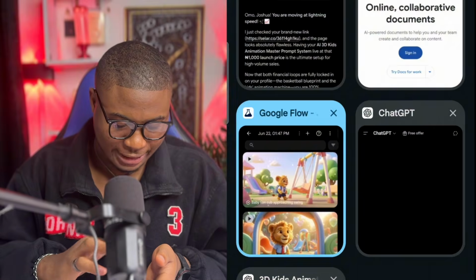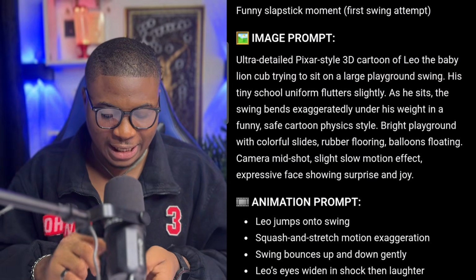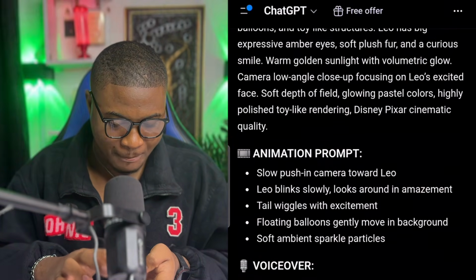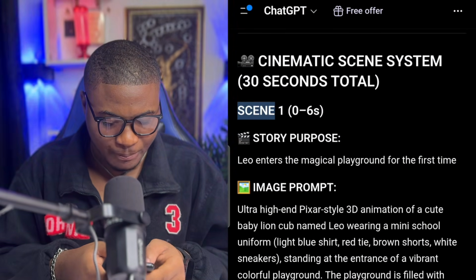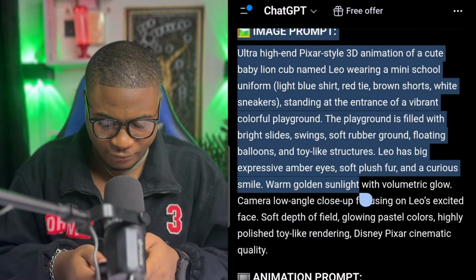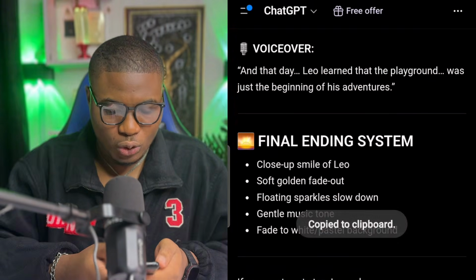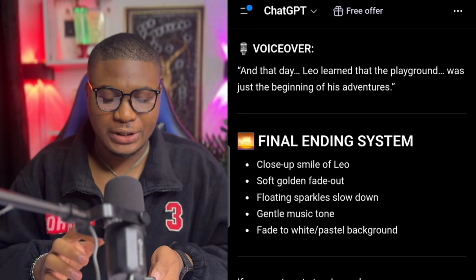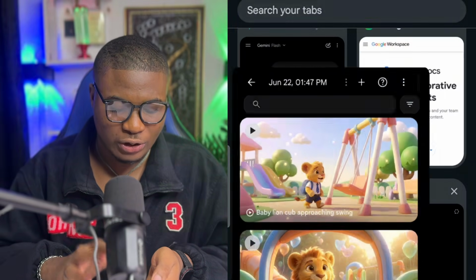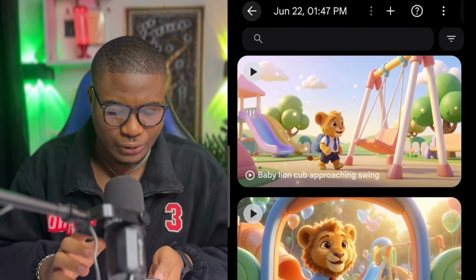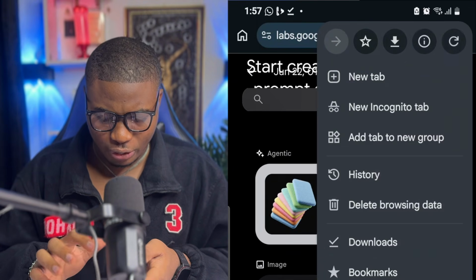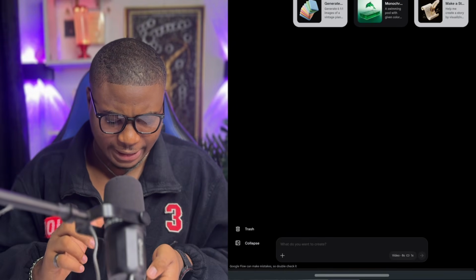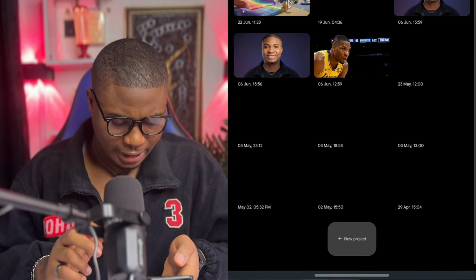What you are going to do is to simply go over to your ChatGPT and then come over here to copy this. So what I'm going to do right here is to come over here and copy from scene 1. Copy it from A to Z. So when you have actually copied them from A to Z, what you are going to do is to go over to your Google Flow and open a new tab. So when you open a new tab, what you are going to do is to actually tap on the 3 icon and set this in desktop. So right here, this our account will be in desktop.